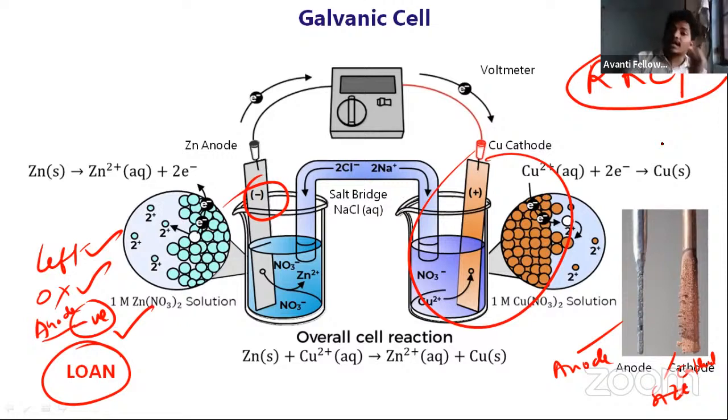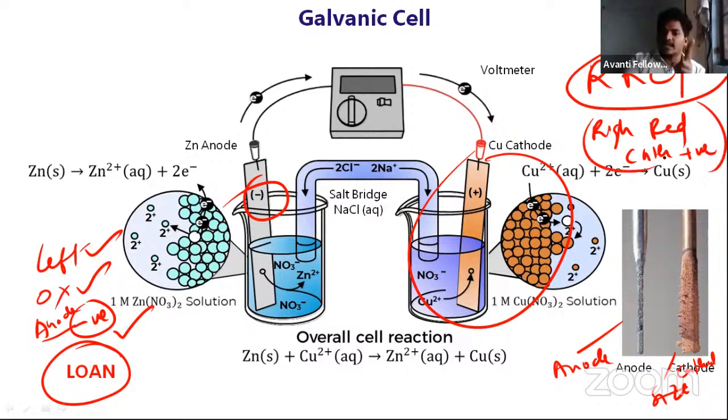That means right reduction cathode. What is the charge? That is positive. Right reduction cathode positive. You people need to remember this one. First one is LOAN, second one is RRCP. LOAN is nothing but left oxidation anode negative, right reduction cathode positive.